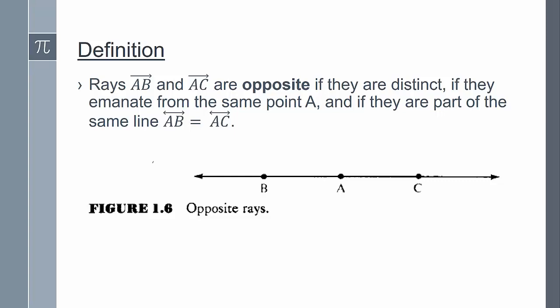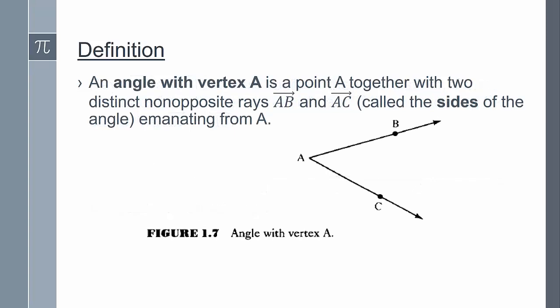Now we can define an angle. An angle with vertex A is a point A together with two non-opposite rays, AB and AC, called the sides of the angle, emanating from A. Some important things: we need distinct rays, so you can't have the same ray, and they have to be non-opposite rays.